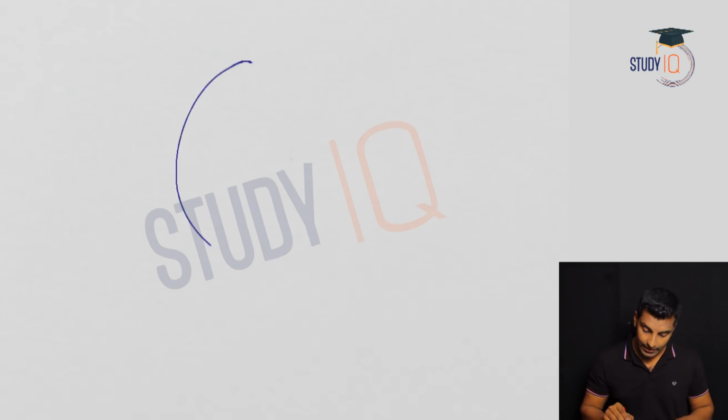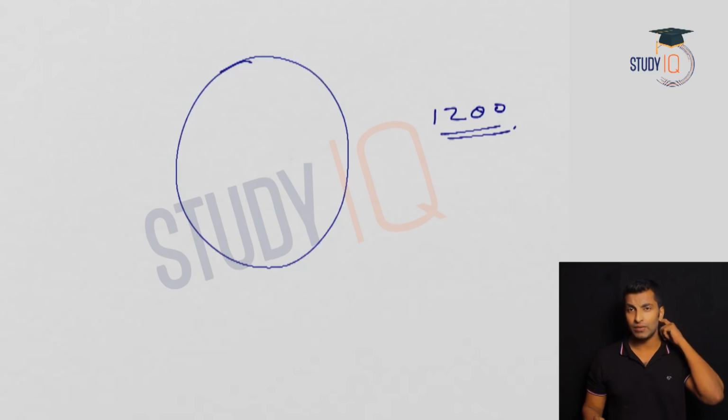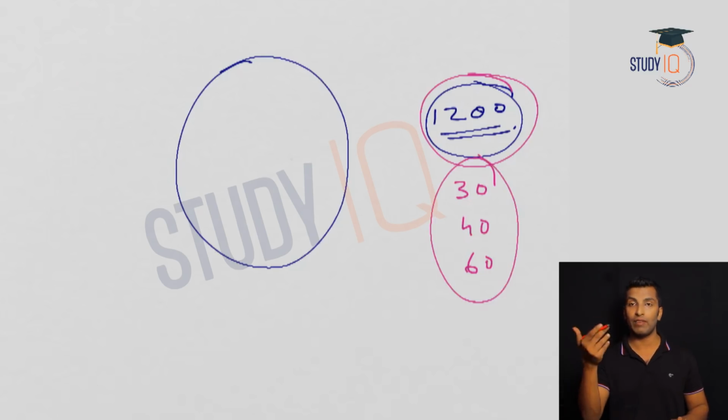So let's take a circular track. Let's take the length of the circular track as 1200, because I have seen many questions asked on this particular length. If you remember in our LCM questions, we discussed one question on a 1200 meter track: one person takes 30 minutes for one revolution, another takes 40 minutes, another takes 60 minutes. It was a question about when they will meet.